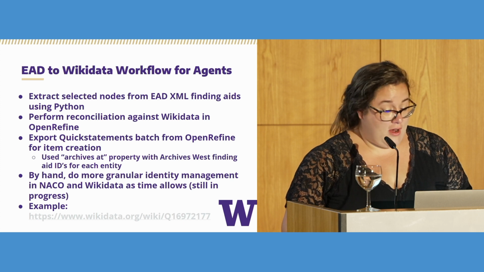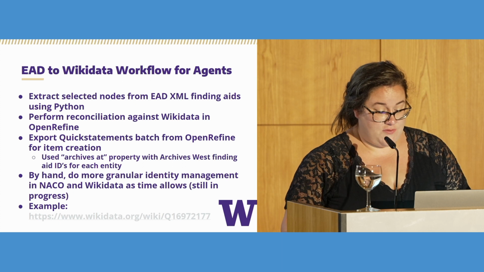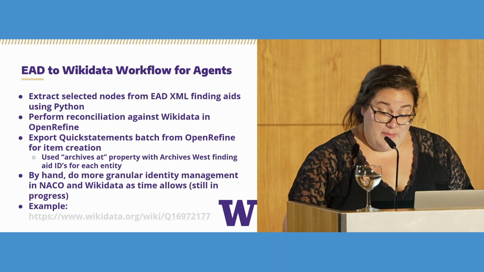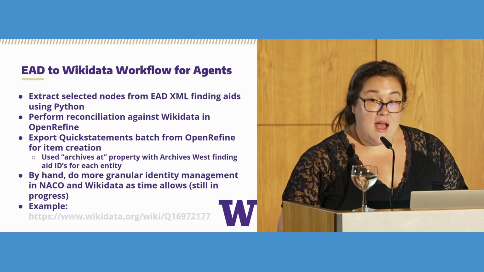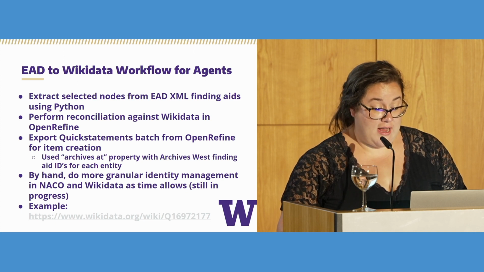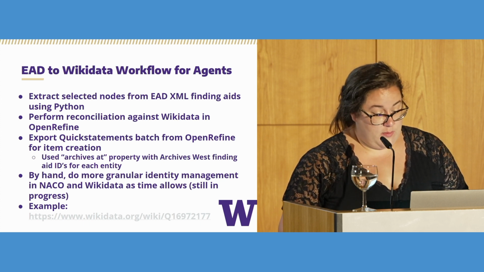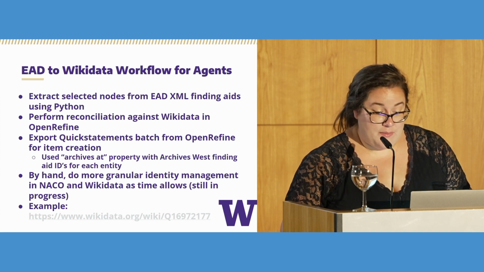We use the new Archives at property along with Archives West Finding Aid IDs for each entity. QuickStatements offered us a quick and dirty method of generating items for creators of our collections. I have been going back over these items by hand, doing more granular identity management work in NACO and Wikidata as time allows. This is much more time consuming. Here's an example of one of our Wikidata items.